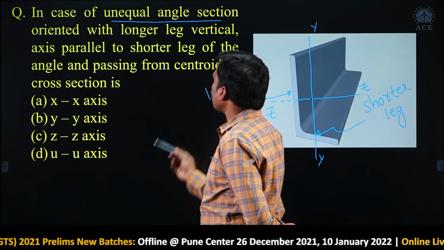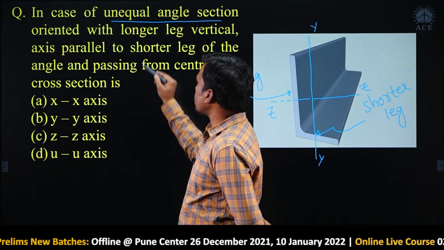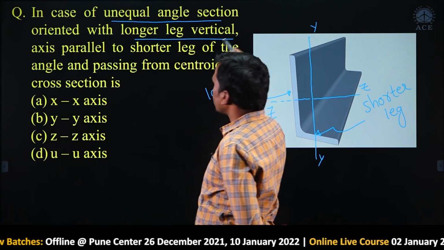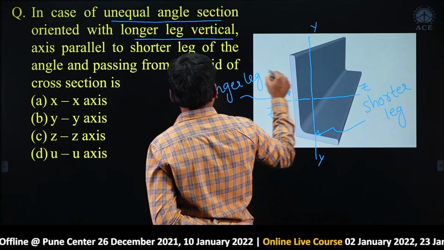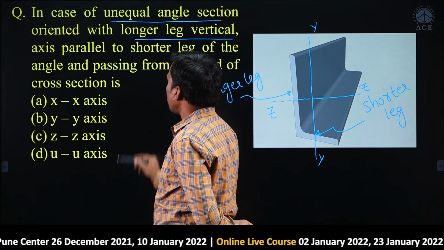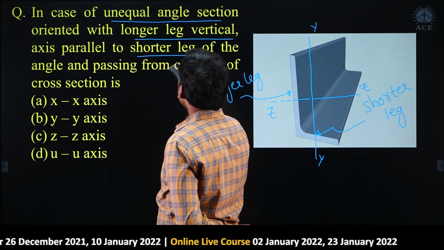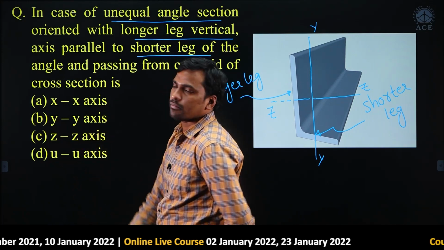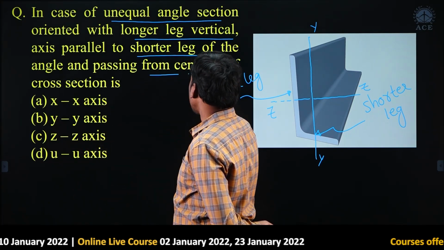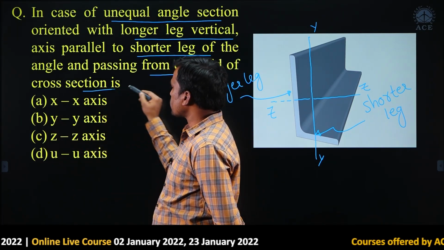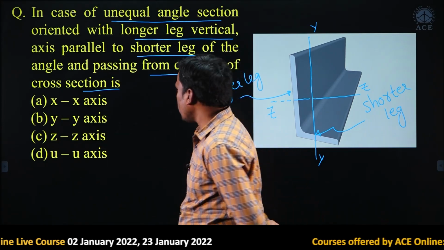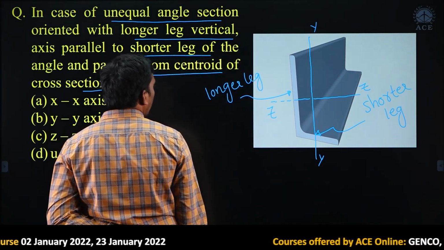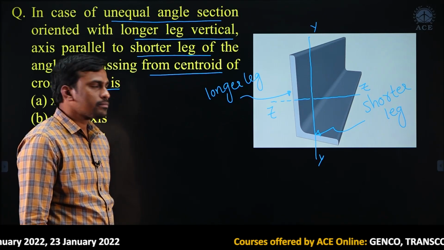He has given an unequal angle section orientated with the longer leg vertical, yes, the longer leg is vertical. The axis parallel to the shorter leg of the angle, and passing through the centroid of the cross section, is which? Tell me which axis is parallel to the shorter leg.